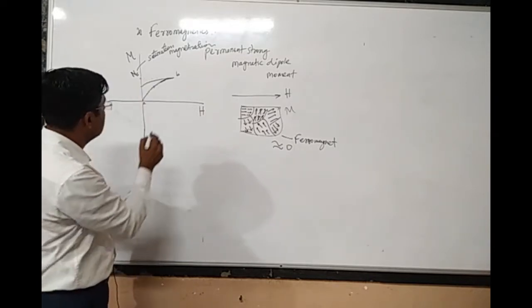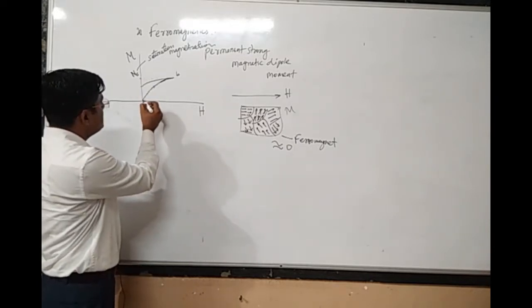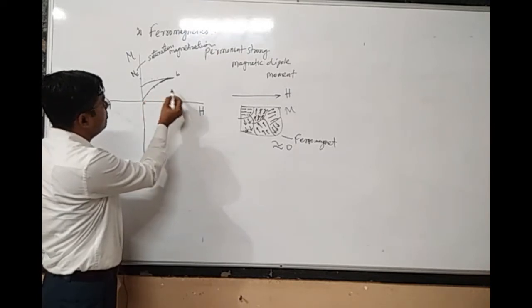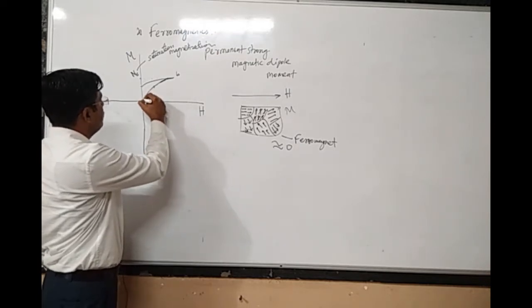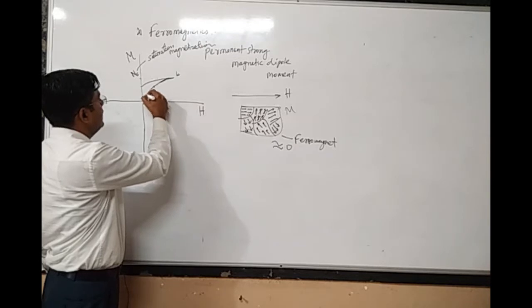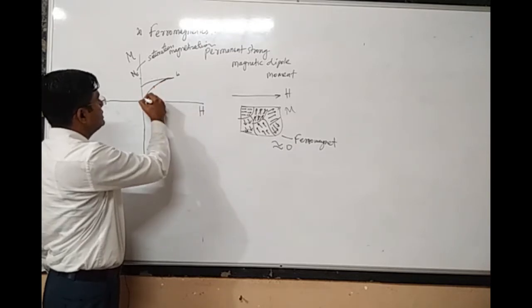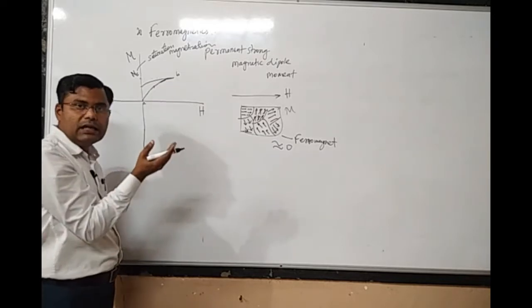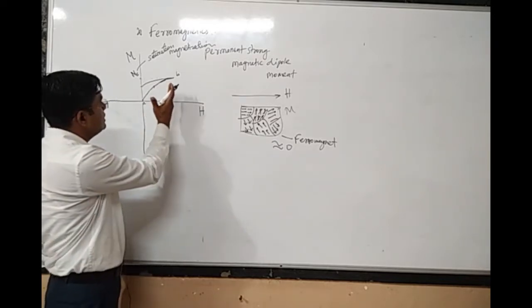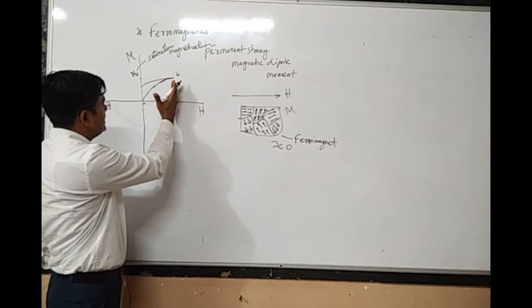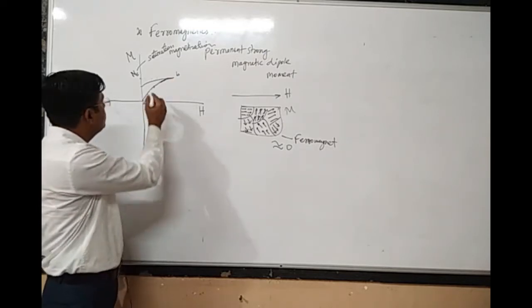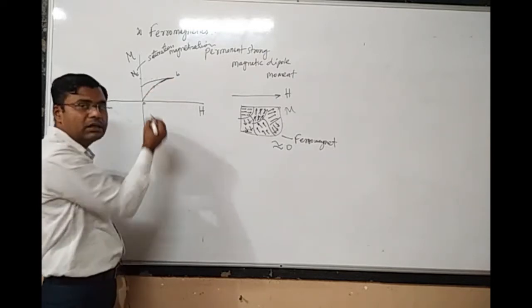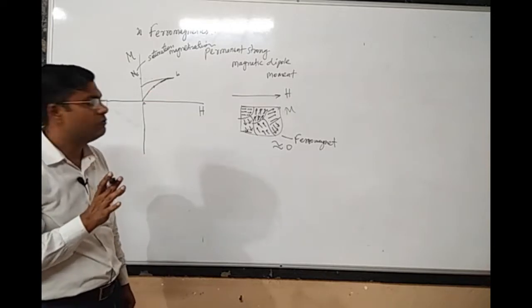When I increased the value of H from 0 to some maximum value, the graph was like A to B, the magnetization was increasing like this. Now when I started decreasing H from the maximum towards 0, I should get the same type of graph, but actually I am not getting it.